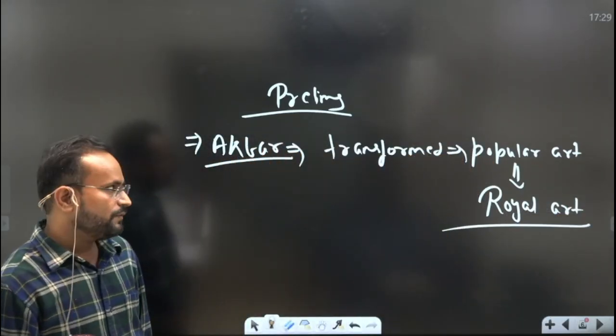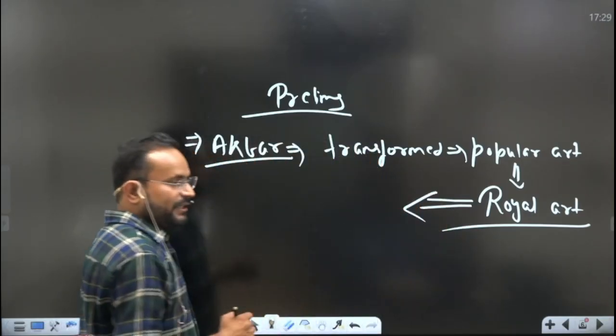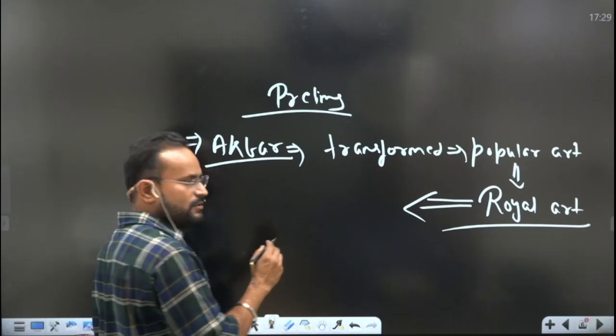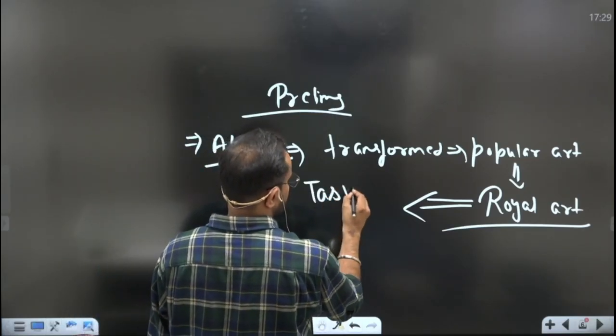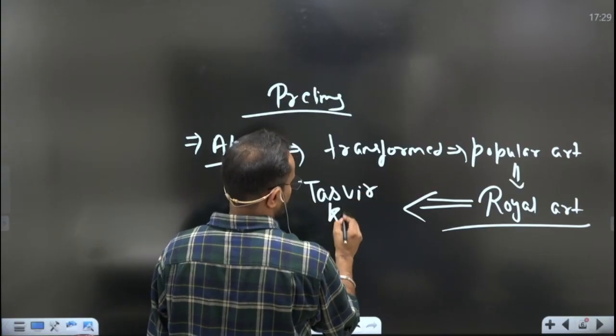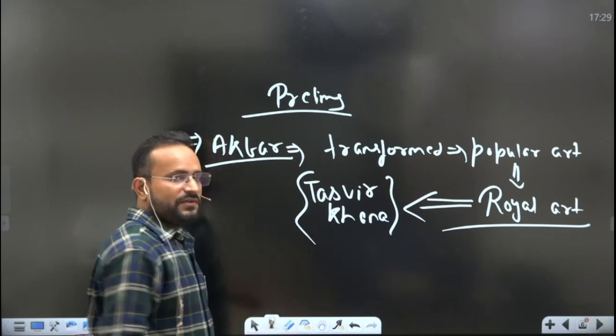And one major step that he took for this particular reason was the establishment of Tasveer Khana.